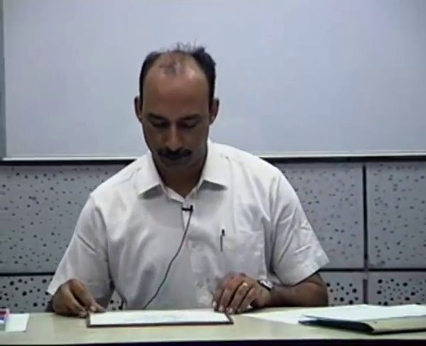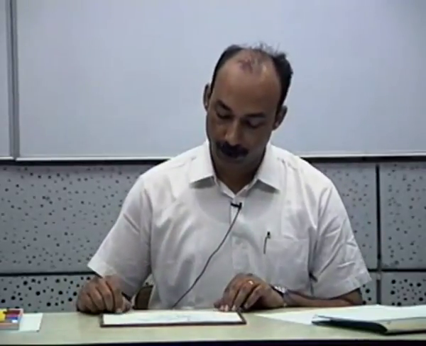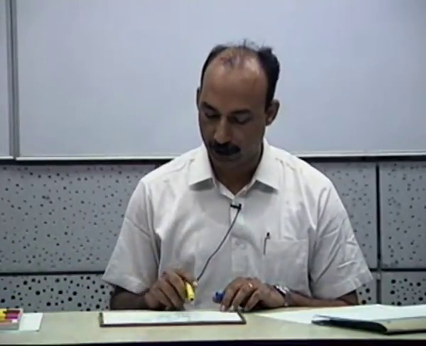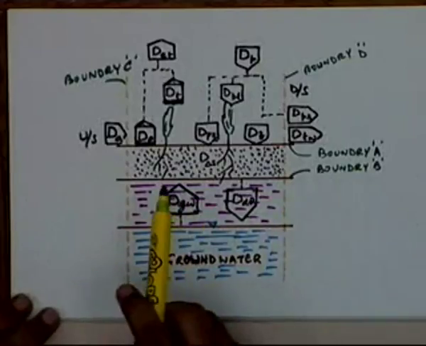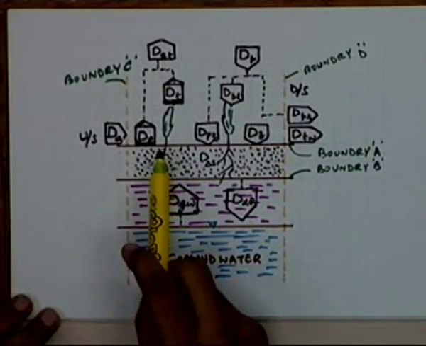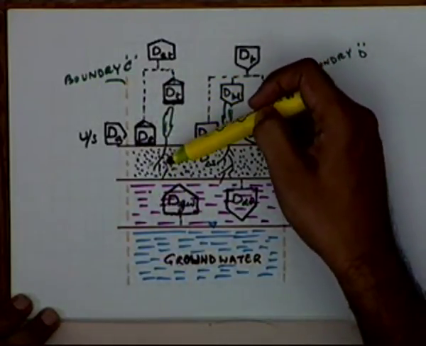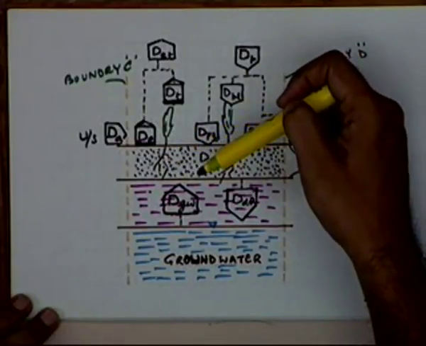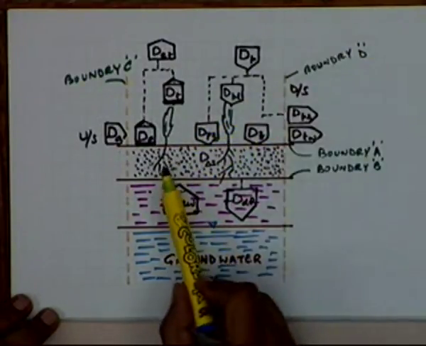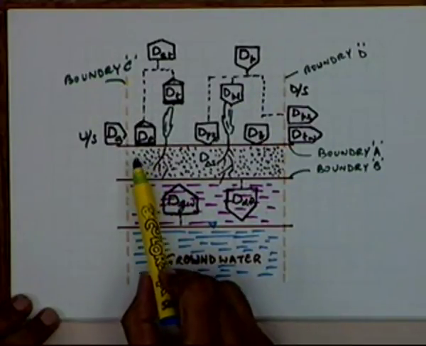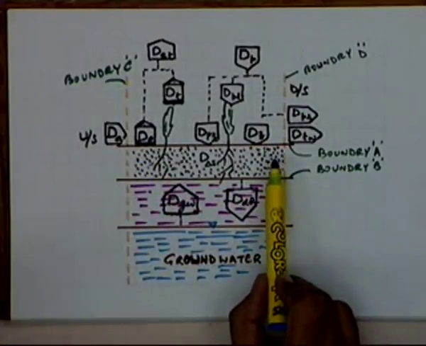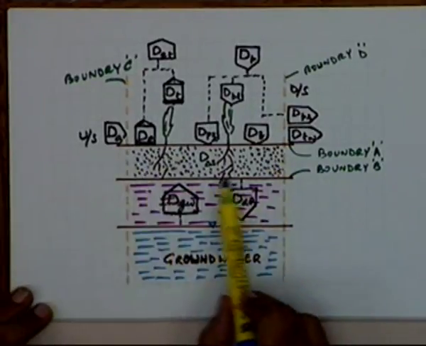Let us go back to the same transparency where we had recognized the various processes which are prevalent in this field. Today we will start with looking at what is the requirement of the crop, because ultimately that is the major factor which is creating the deficit in the soil.